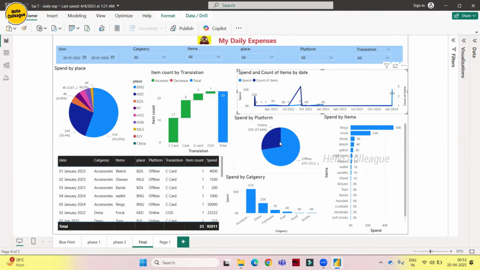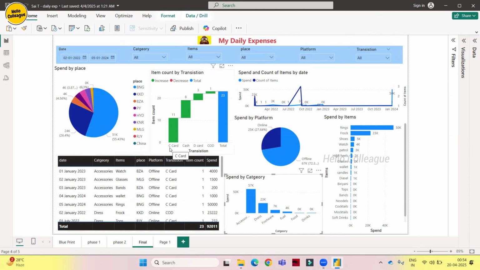This is also a share by platform, online and offline. This is the items and the amount. This is amount by category. And I think we are getting the full data here. In most cases, we place the full data. If you see this table visual, we have everything: date, category, items, place, and all. Why we are keeping this visual here is to export the data.